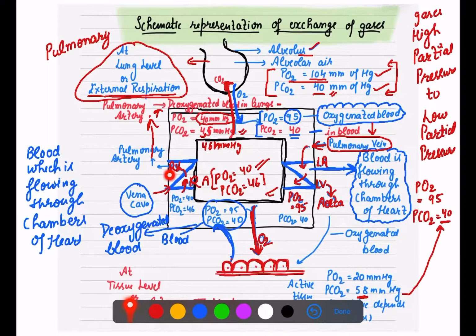Now please follow my marker wherever it is going. So now, because we have to talk about the exchange of gases at the lung level, who is bringing the deoxygenated blood to the lungs? It is brought by the pulmonary artery. The pulmonary artery is bringing it, right? And where is it bringing it? Near the lungs. Now this deoxygenated blood has a partial pressure of 40. What is the partial pressure of oxygen? 40 mm of mercury. And what is the partial pressure of CO2 here? 45 to 46, right? 45 mm of mercury.